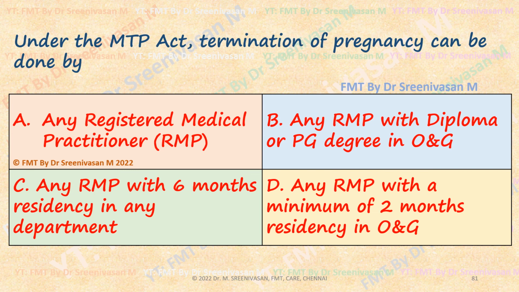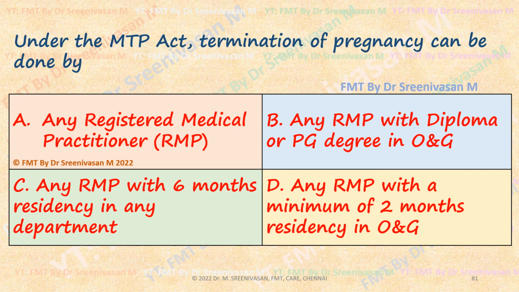Under MTP Act, termination of pregnancy can be done by any RMP, correct? Any RMP with diploma or PG degree, correct? Any RMP with 6 months of house service in any department? It should be in OG department, no? Any RMP with a minimum of 2 months of residency in O and G? Who can do it? Any registered medical practitioner can do it, but only with prescribed experience.